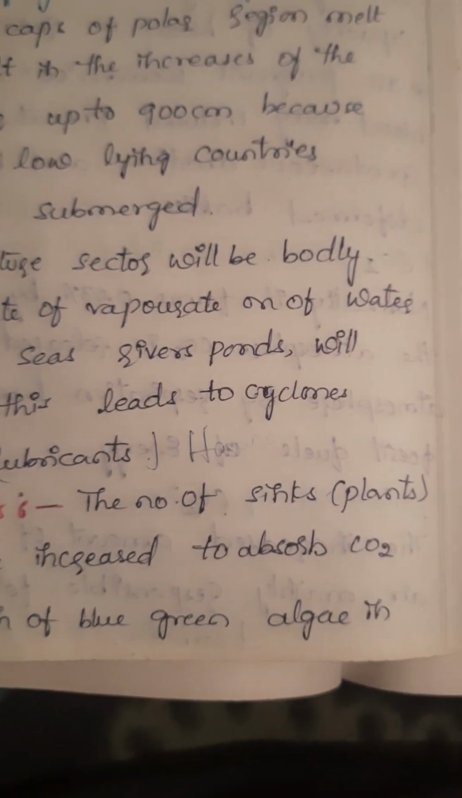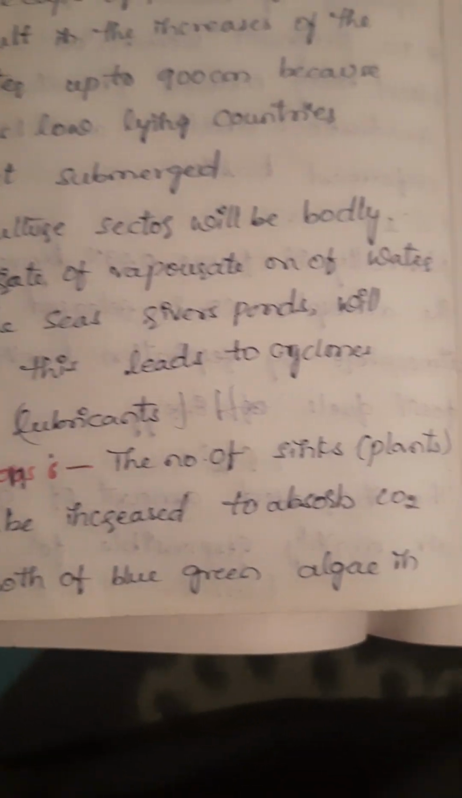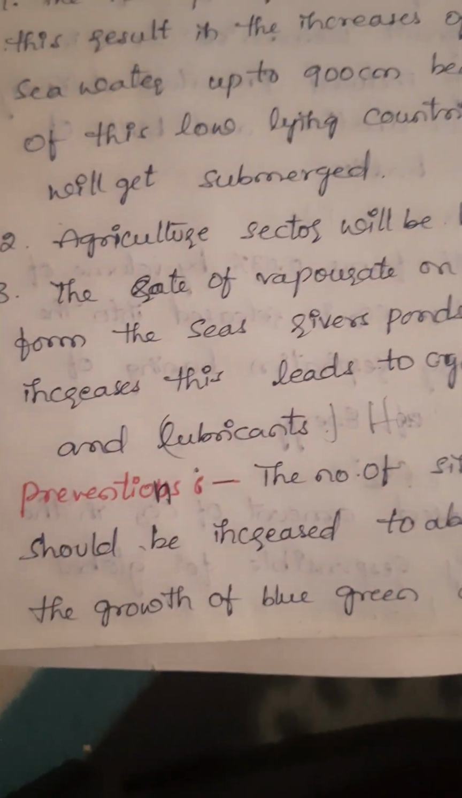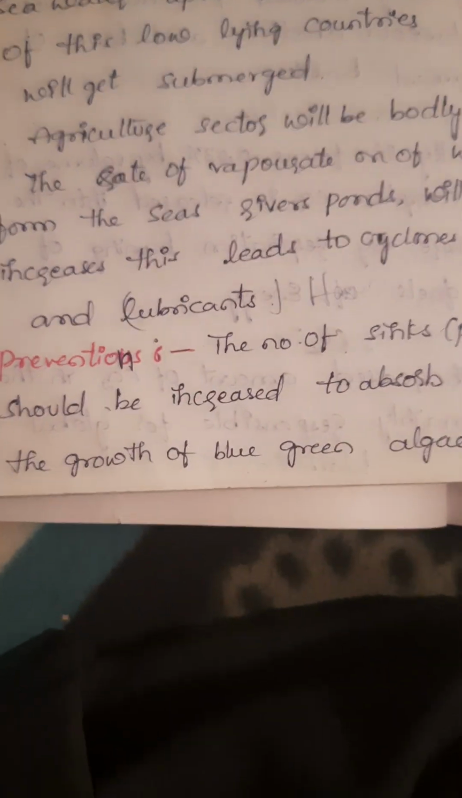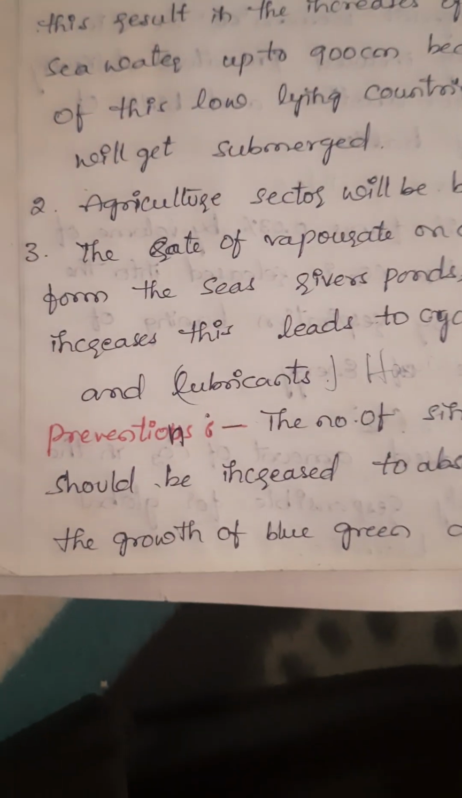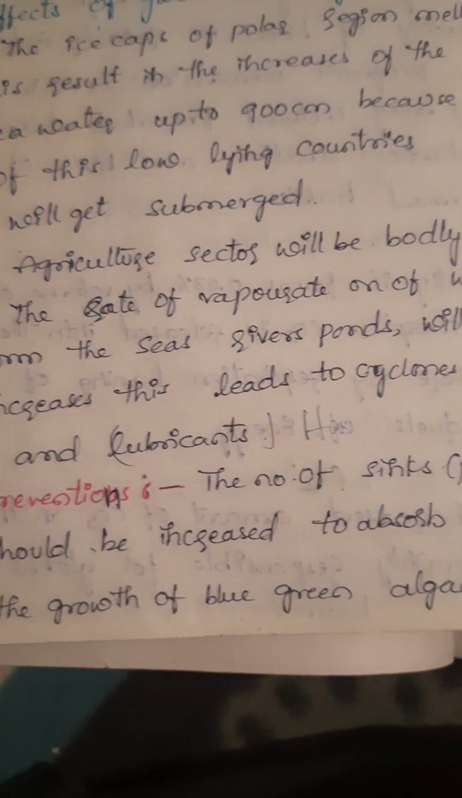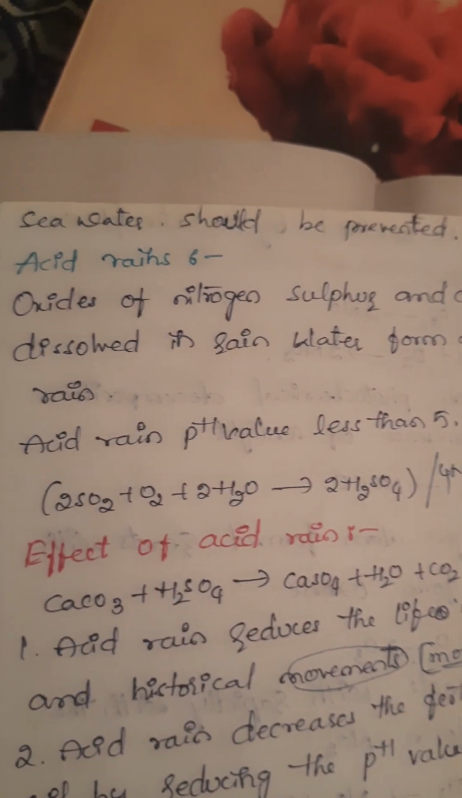The rate of evaporation of water from the sea, rivers, and ponds will increase, which leads to cyclones and hurricanes. Prevention: the number of sink plants should be increased to absorb the CO2. The growth of blue-green algae in sea water should be encouraged to prevent it.